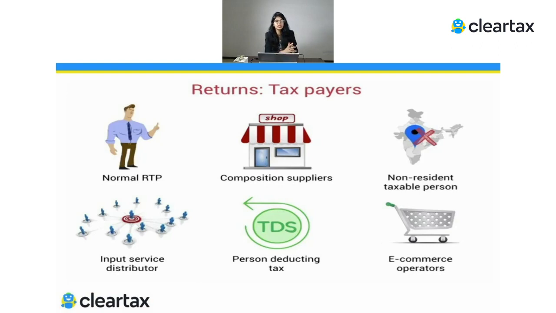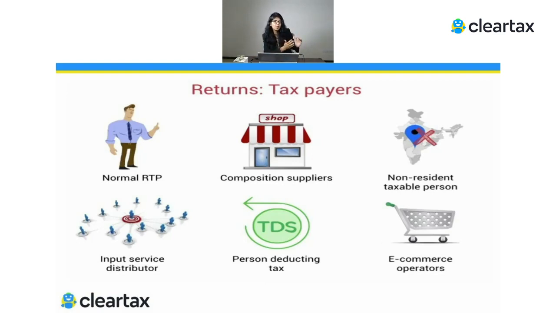So this person will see in his electronic cash ledger that this is the amount which has been already deducted and now I can claim. While he files his normal return, which will be 1 and 3B, he will also be able to claim whatever was deducted by this e-commerce operator. So there comes your GSTR 8, which needs to be filed by this e-commerce operator. So these were the different returns which need to be filed by different types of persons.